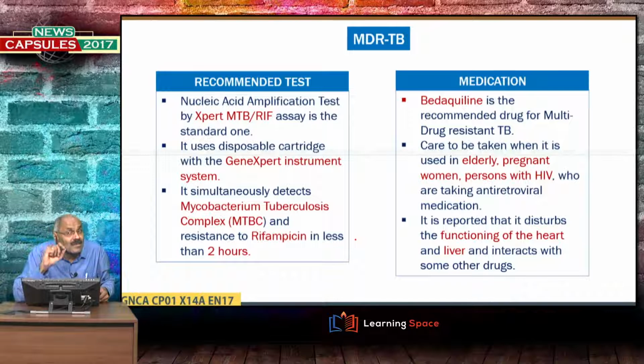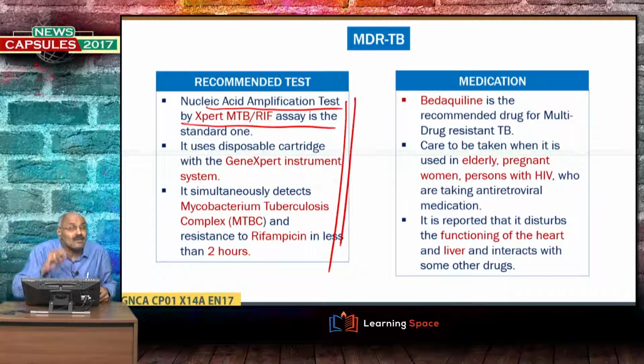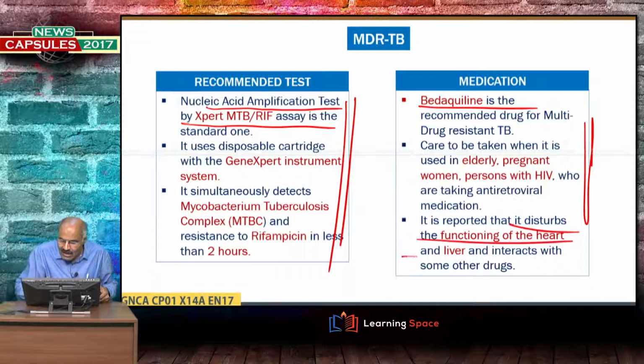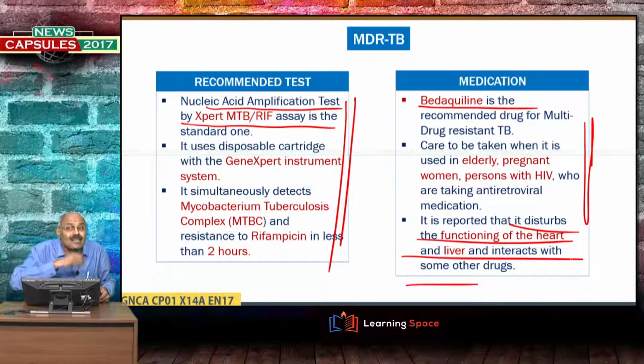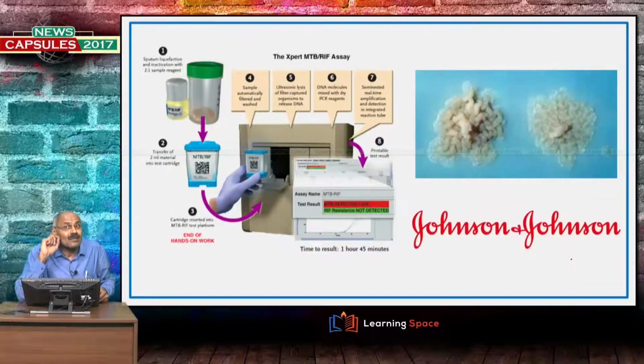And now for MDR-TB, there is a recommended test, that is the nucleic acid amplification test by experts, and you need not go into these details. And what is the medication? Medication is bedaquiline. Bedaquiline is the recommended drug for multi-drug resistant TB, and care is to be taken while using this medicine, and there are reports that it disturbs the functioning of the heart and liver and interacts with some other drugs also, right? So, bedaquiline is the recommended drug for multi-drug resistant TB, right?